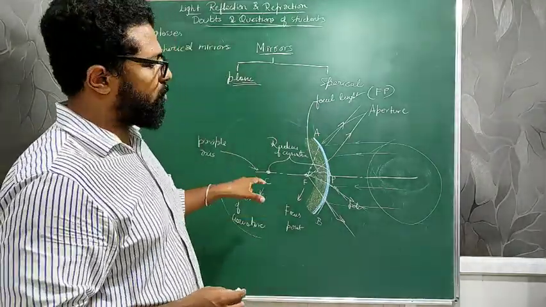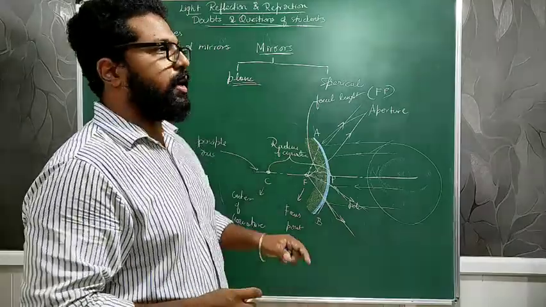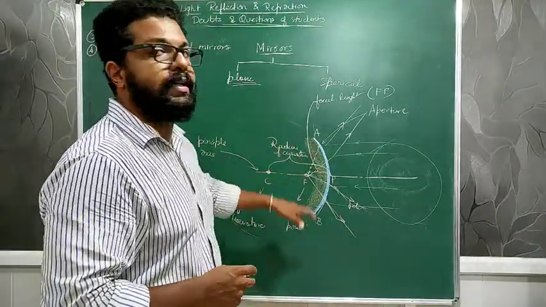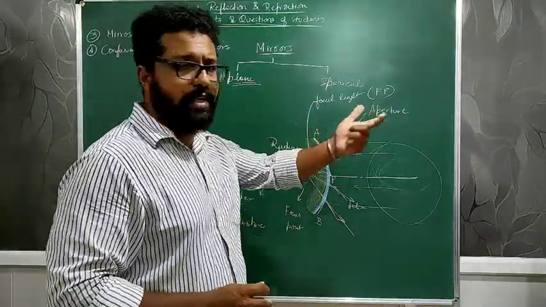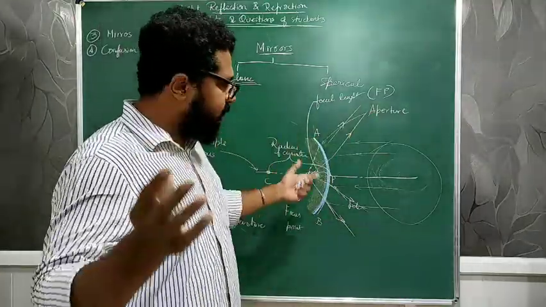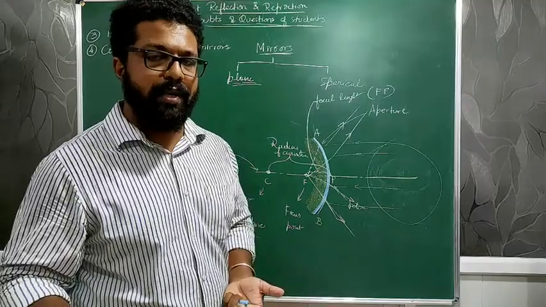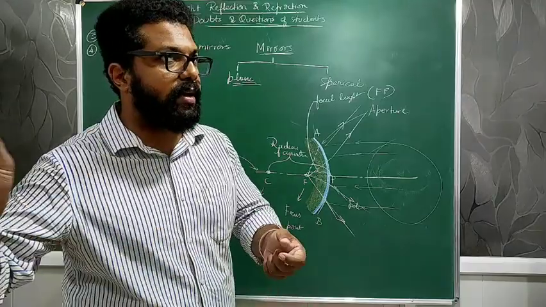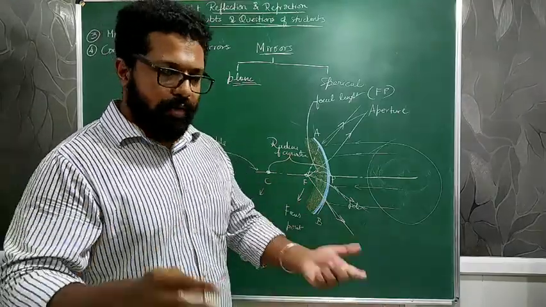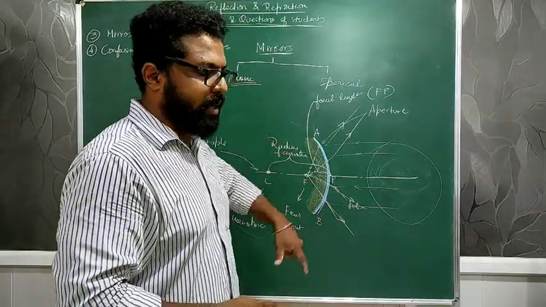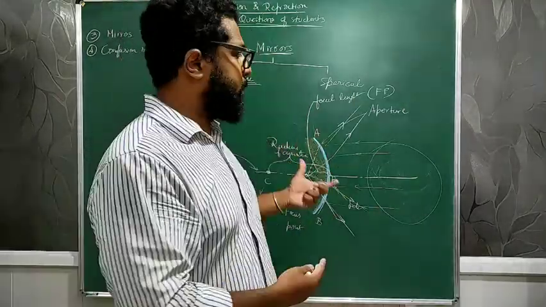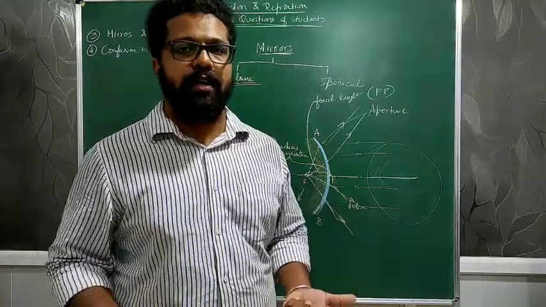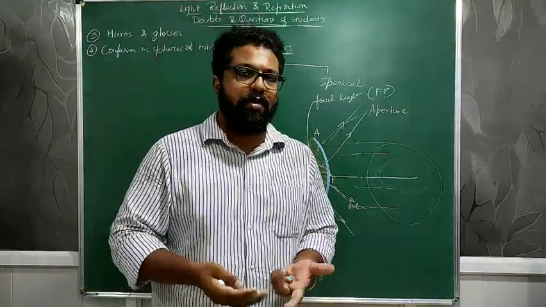These are important topics regarding spherical mirrors, and you need to understand these in depth. If they ask what is an aperture, you should be able to imagine this diagram and then explain, rather than simply saying it is the effective diameter. I want you all to imagine this diagram, and this explanation should come to your mind, and you should explain it in an interesting way to whomever asks you what is a spherical mirror.